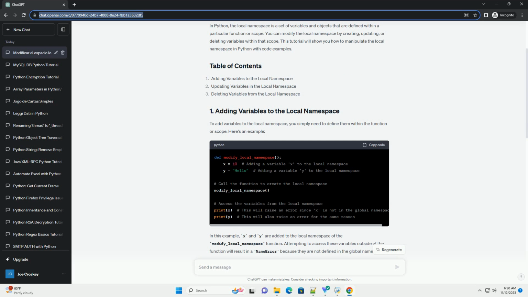This tutorial has covered the basics of how to modify the local namespace in Python by adding, updating, and deleting variables. Understanding how the local namespace works is essential for writing clean and organized code in Python.